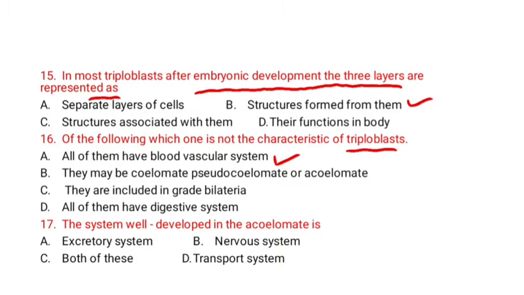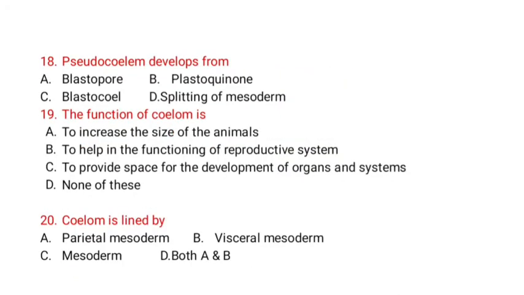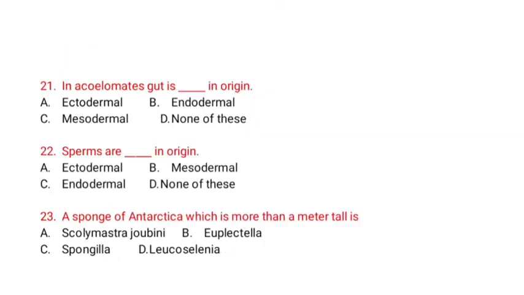The system well developed in acoelomate: all of these. Pseudocoelomate develops from blastopore, blastoquinone, blastocele, splitting of mesoderm. Option C is correct, blastocele. The function of coelom is to provide the space for the development of organs and system. Option C is correct. Coelom is lined by parietal mesoderm, visceral mesoderm, mesoderm, both A and B. Option D is correct, both A and B.